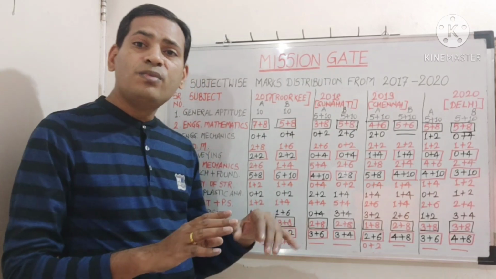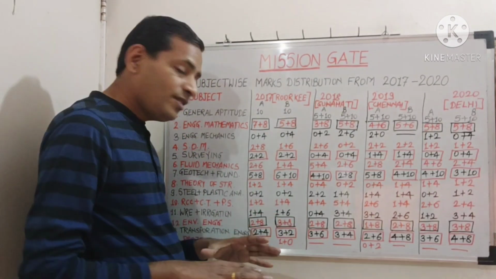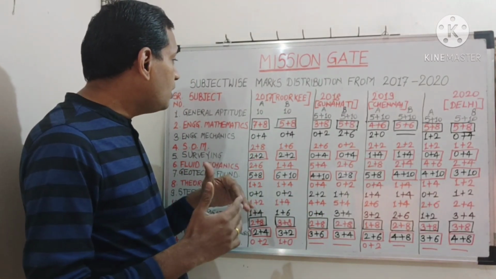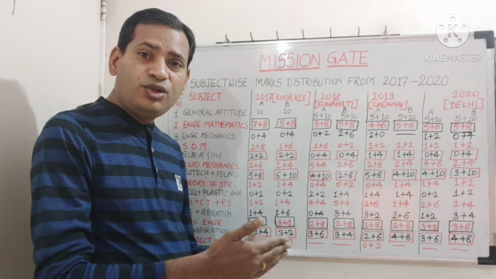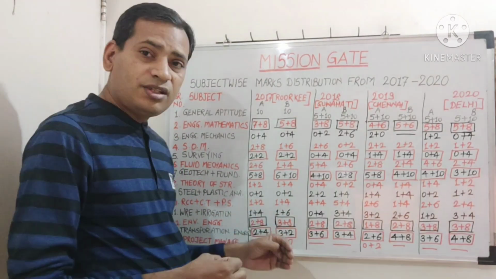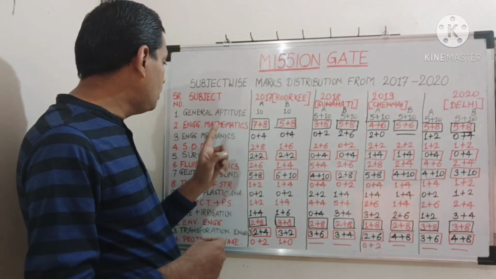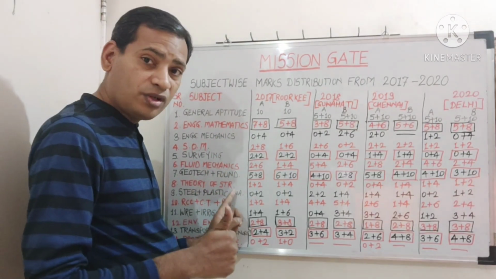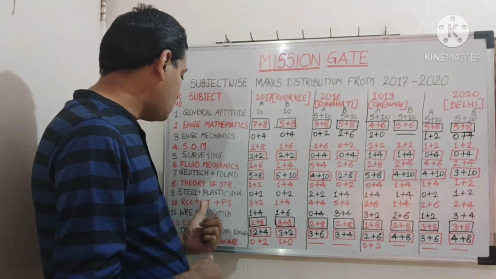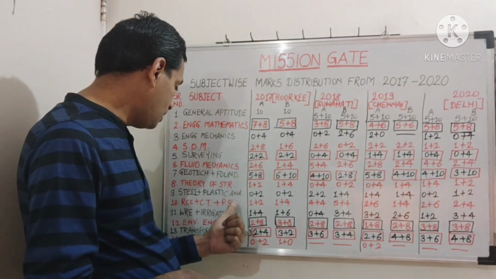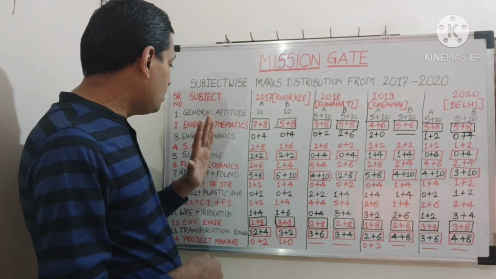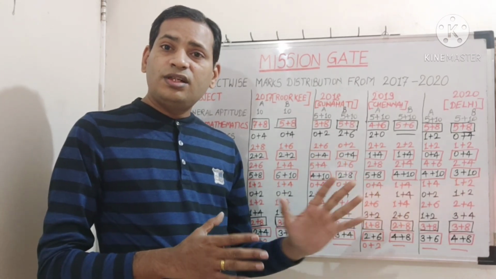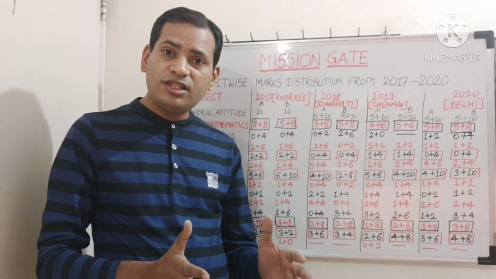These 4 subjects you must focus on right now, and based on your aptitude, your attitude towards the subjects, you can go for SOM, plastic analysis, an important point, then steel structures, RCC and pre-stressed concrete. As far as structural engineering subjects are concerned, you just give a shortcut method to these subjects.